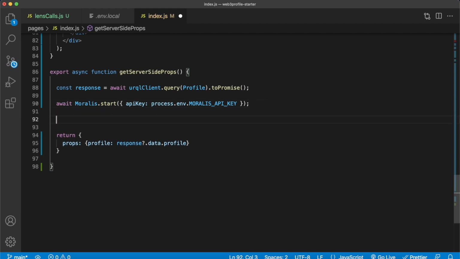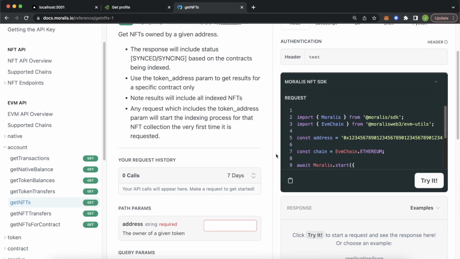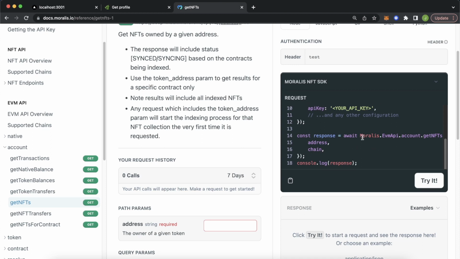And now let's go check out the Moralis documentation to see how we can query for an account's NFTs. Jump into Google Chrome, go to the Moralis documentation, and here we have the get NFTs endpoint. We have this cool representation of how to handle it. And all we have to do is await the Moralis EVM API account endpoint to get NFTs for a specific address and chain, and then we'll get a response. So this shouldn't be too hard.